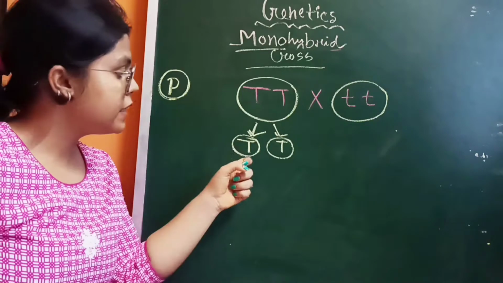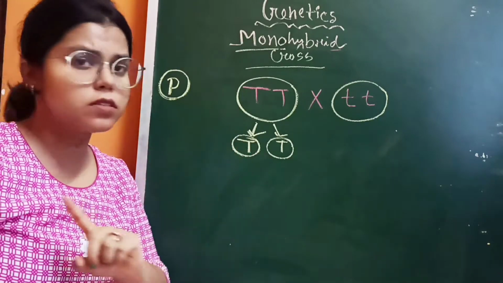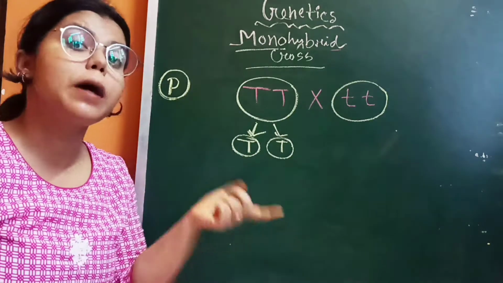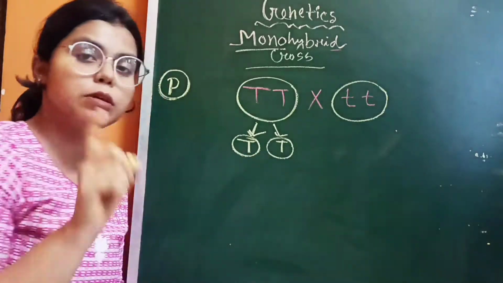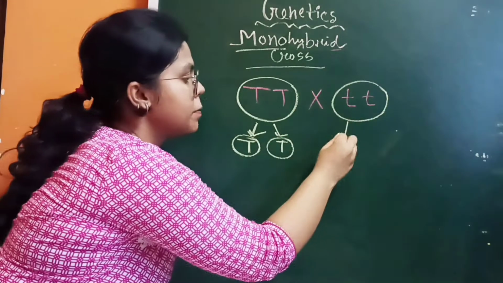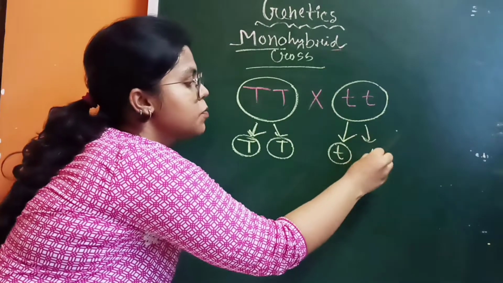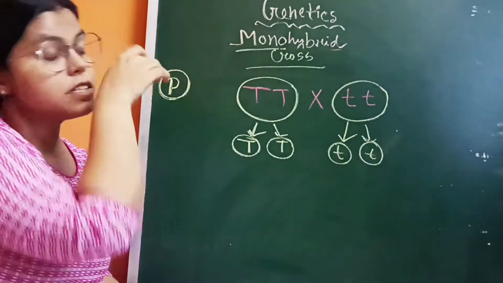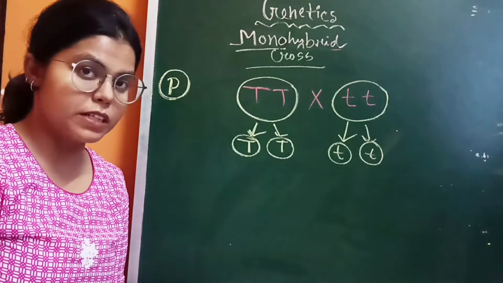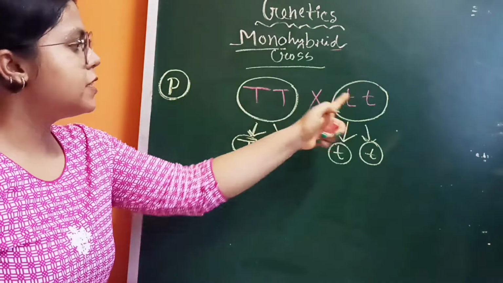Similarly from small t small t, the gametes are small t and small t, which are a similar type of gamete. So this is the parental generation.